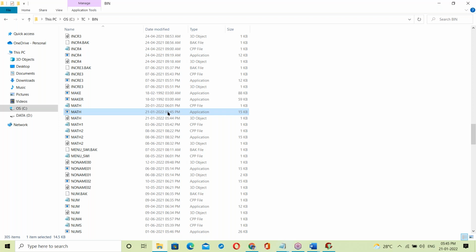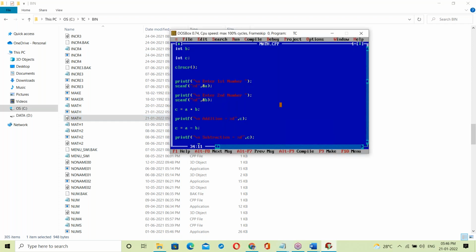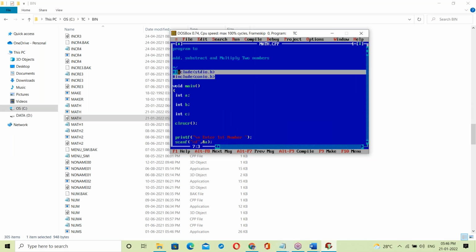At the time of creation of the exe file, the C compiler takes the binary code for your C program. This is math.obj, the binary code of your program. Next, the binary code of the library, for libraries like stdio.h and conio.h. Those two libraries, right? These are predefined libraries, so the binary code is already available.